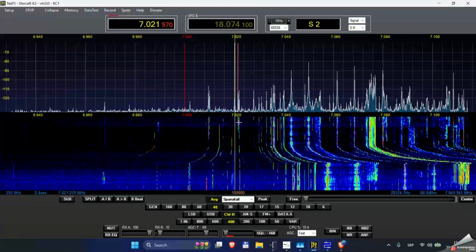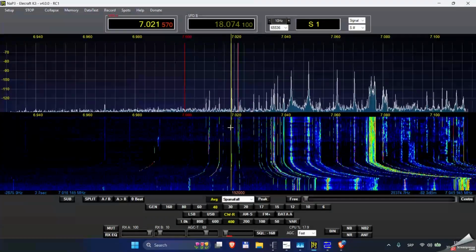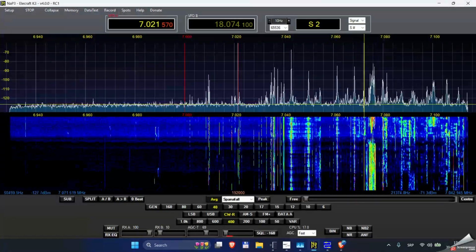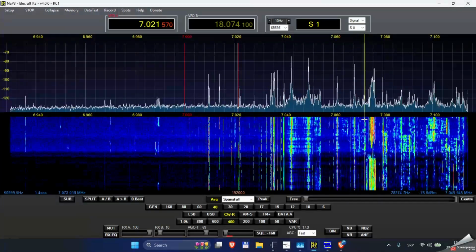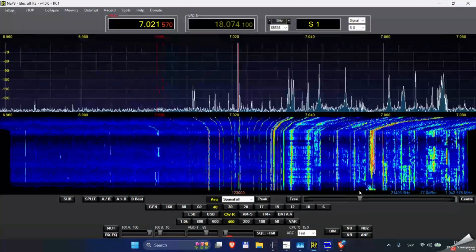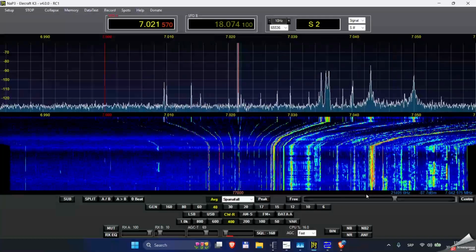As you can see on 40 meters, this is the CW portion of the band, and here is 7074 where you can see FT8 activity and some more activity. I will focus on CW for the time being.